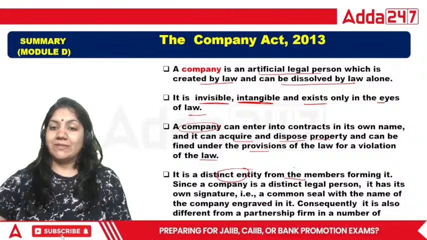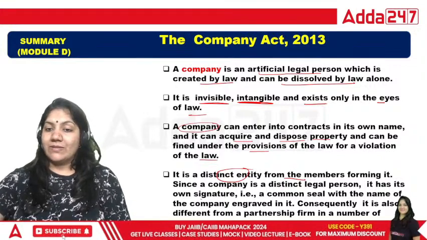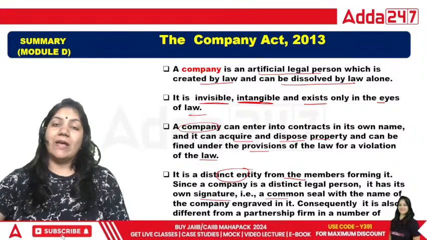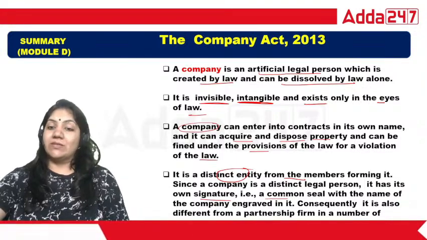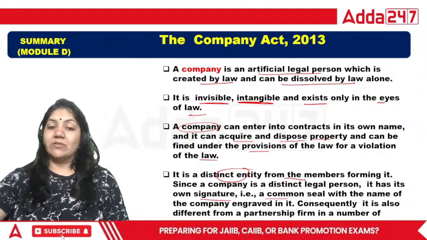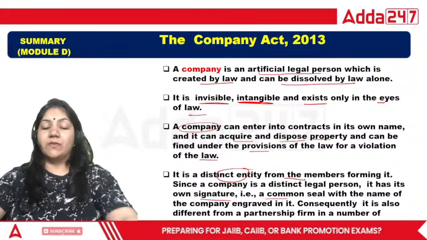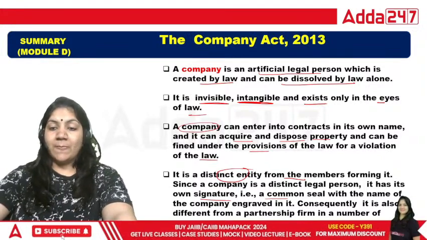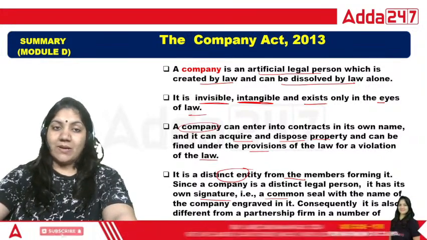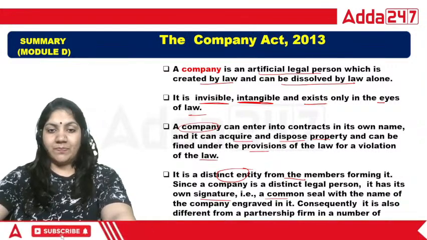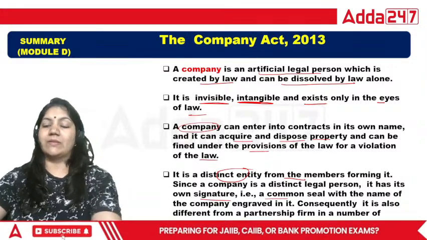Since a company is a distinct legal person, it has its own signature, common seal, and after 2015, common seal is not important. Consequently, it is also different from the partnership firm in a number of ways. It means the company is separate and the partnership firm is a separate thing. Is that okay? Next.